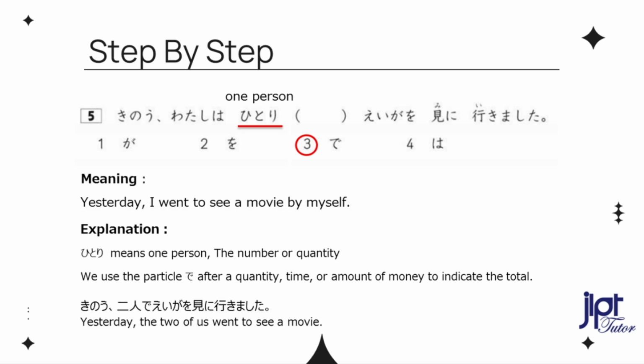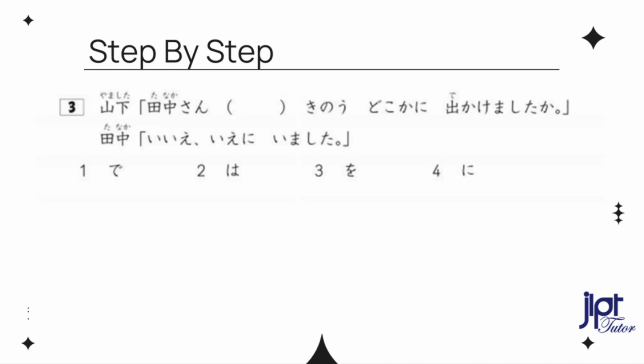You can also say, 昨日二人で映画を見に行きました。 yesterday the 2 of us went to see a movie. Futari means 2 people. In the test, if you see the same pattern of the question, the answer will be de. Let's go to question number 4.